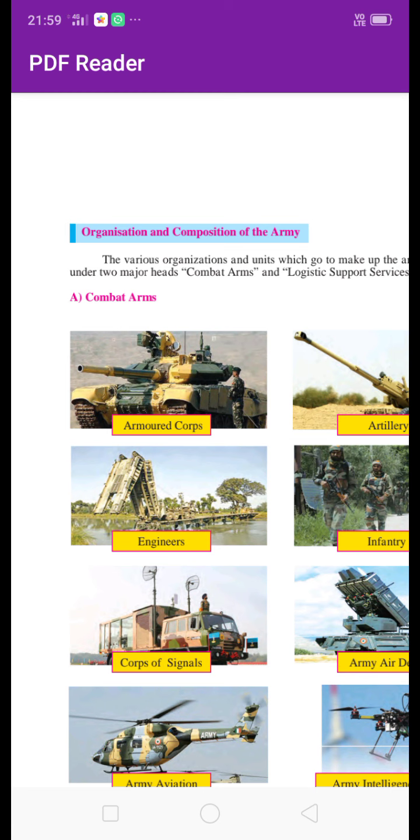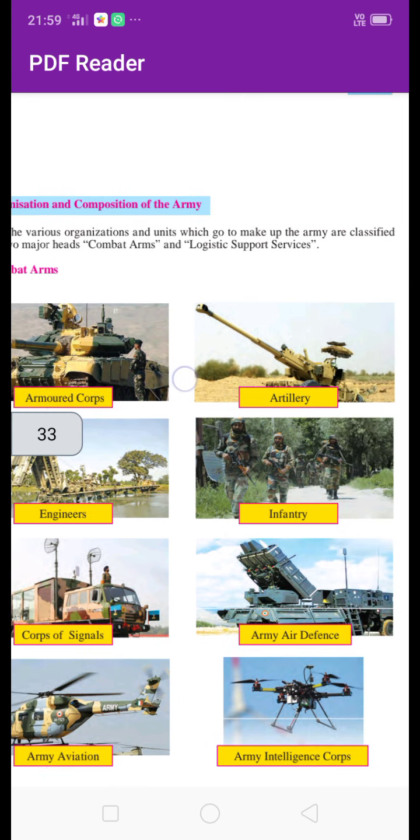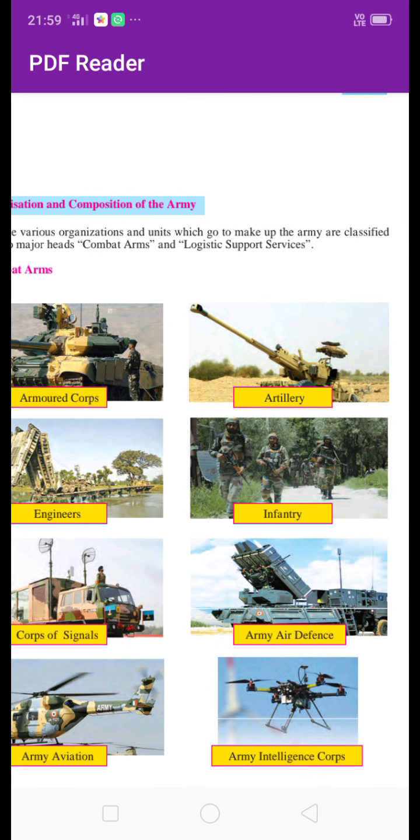Then next is artillery, the second one. It is also a gun that runs on land. Then next is engineers. Engineers is a combat arm that makes plans, for example, if there is a water area, that time they use these engineer combat arms.